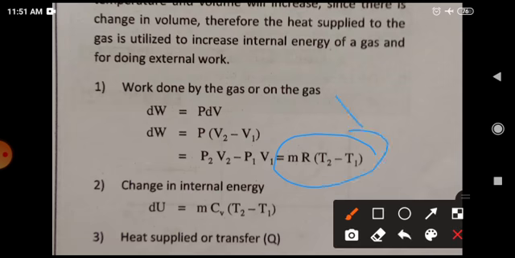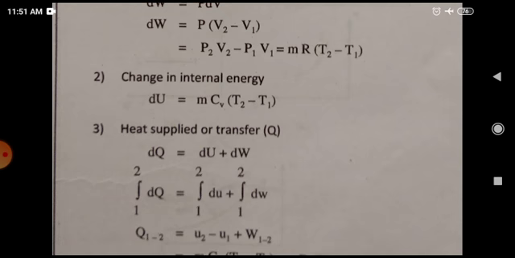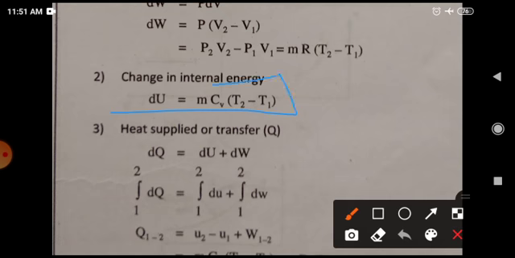This is the value of work in a constant pressure process, that is the isobaric process. P is equal to constant, work done is equal to mR (T2 minus T1). Now change in internal energy is equal to mCv (T2 minus T1). This is the change in internal energy.